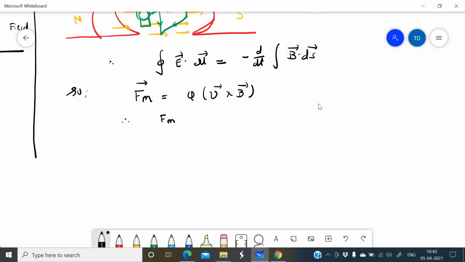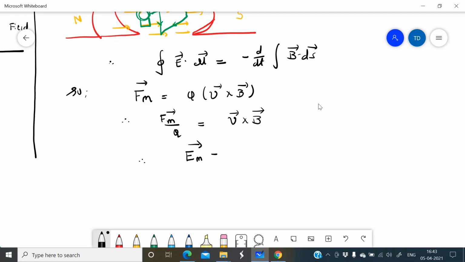So Fm by Q is equals to V cross B. What is Fm by Q? Fm by Q is known as the motional electric field. It's not an electric field due to fixed charge, but an electric field due to this moving charge.